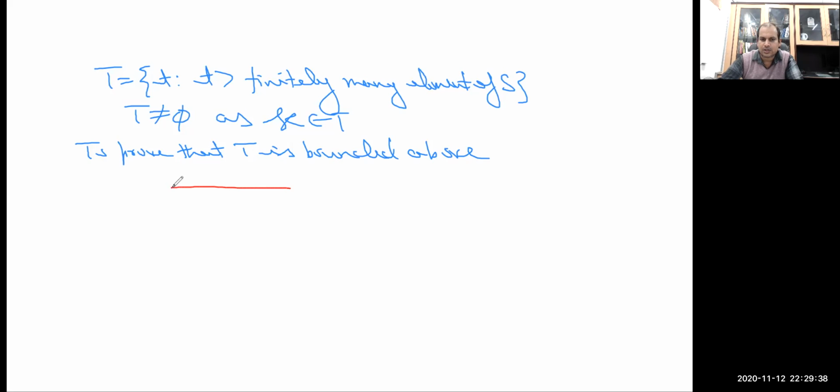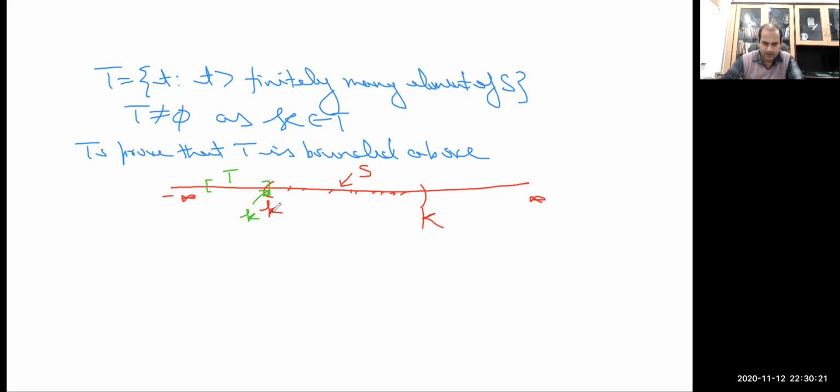So for that, let us just recall the construction. Suppose this is R and the members of the set S are enclosed between small k and capital K. Remember that the set S is infinite. Now look at the construction here, and suppose T is like this. This one is T, which is non-empty, and at least small k is in T here.